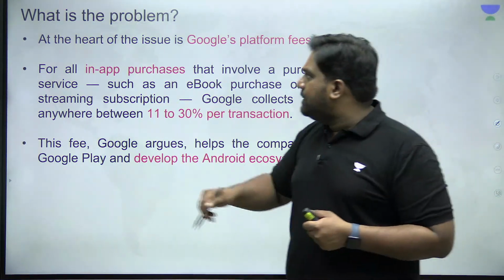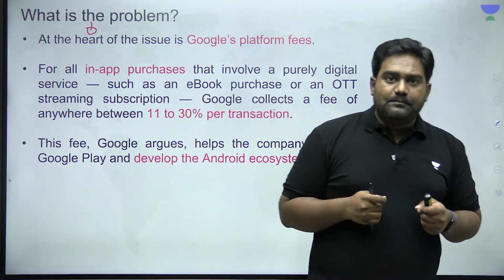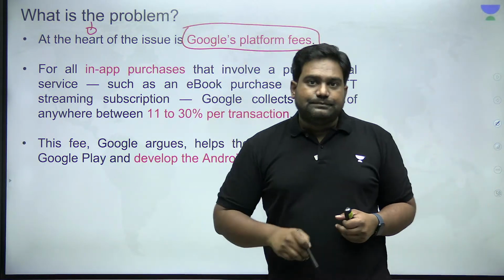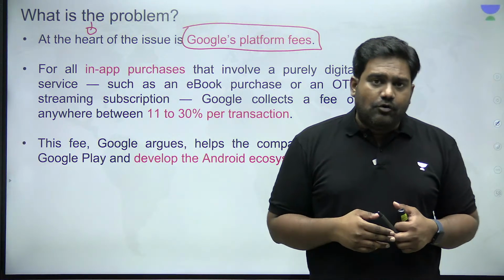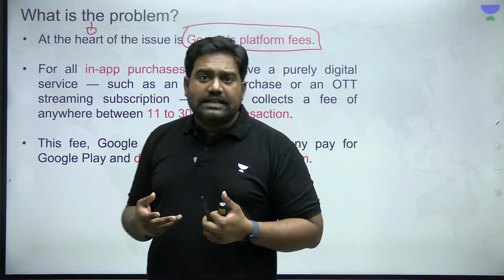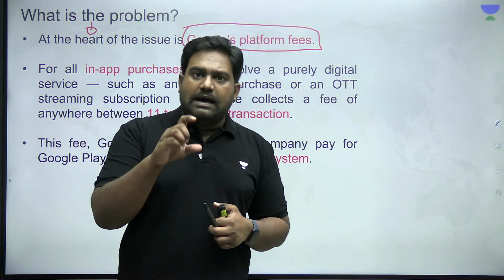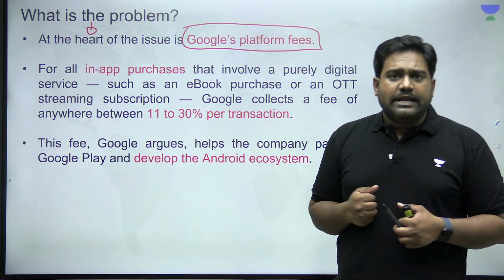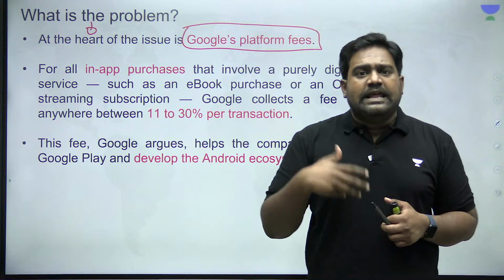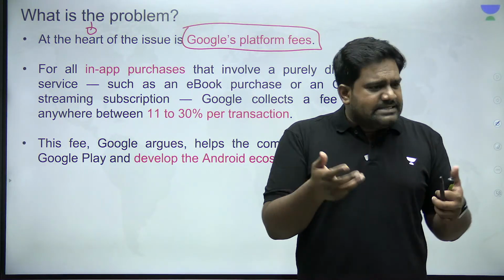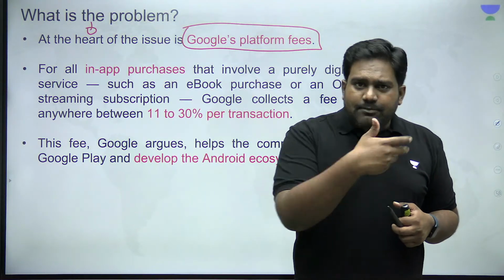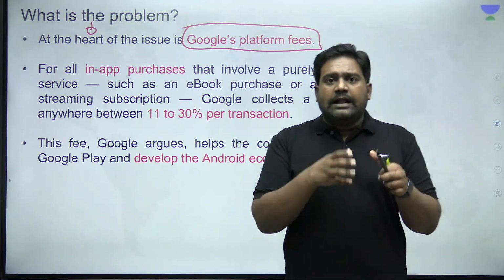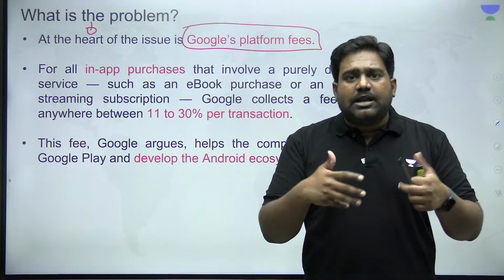So let's understand this topic in detail. Let's get to the root of the problem. The problem is primarily related to Google's platform fees. If you look at your mobile phones, those which are running on Android operating systems, they come preloaded with a marketplace, which is nothing but the Play Store. That is where we all download our applications. And there are many apps which provide for in-app purchases and subscriptions. Let's say you downloaded an OTT app, you subscribe to their monthly plan or yearly plan. Or let's say, for example, you downloaded the Unacademy app on an Android mobile phone through Google Play Store and you subscribe to our course.